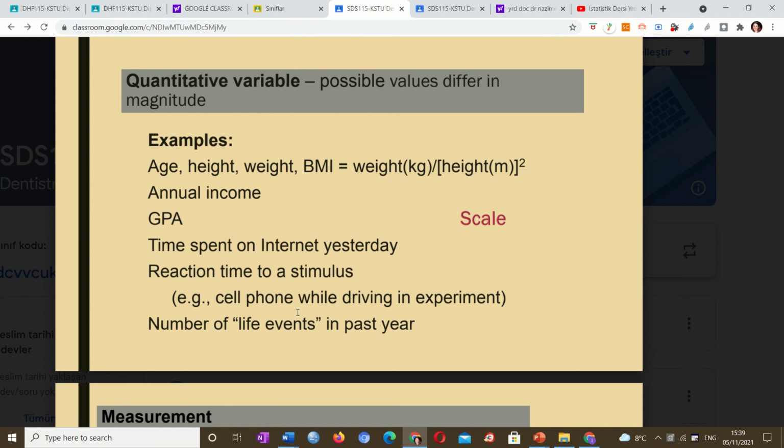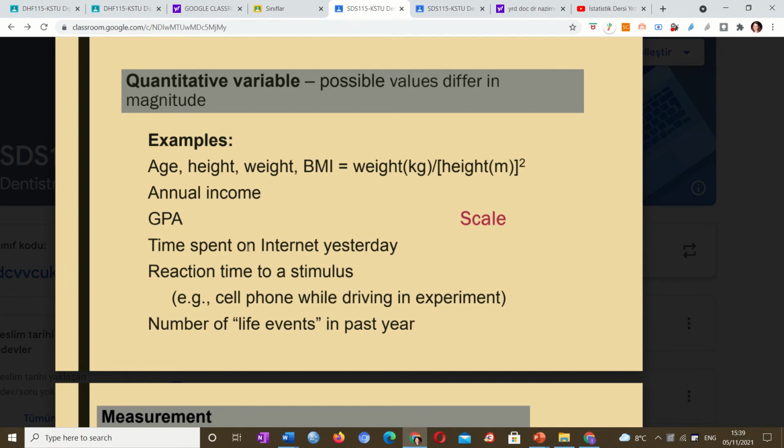Let us talk about quantitative variables now. Possible values differ in magnitudes. For example, age, height, weight. These are scale, okay? They are measurements. GPA, annual income, your income, they are all scales, they are numbers.